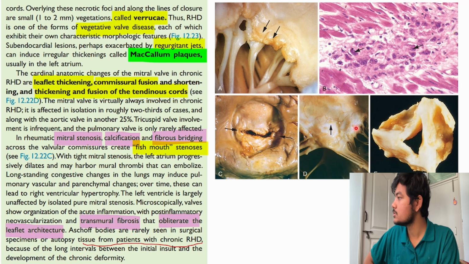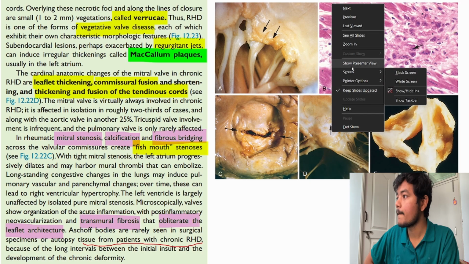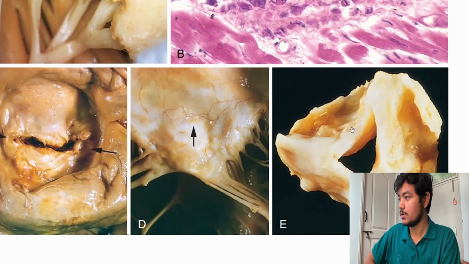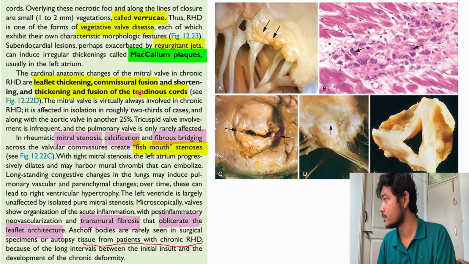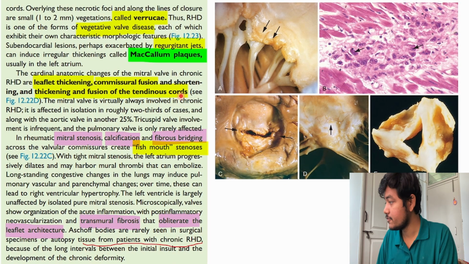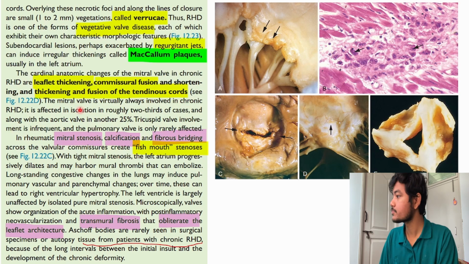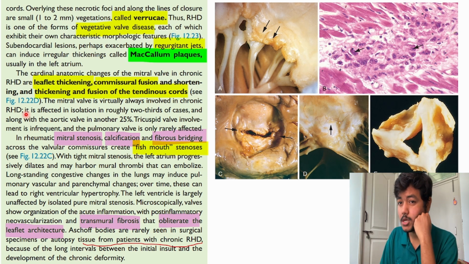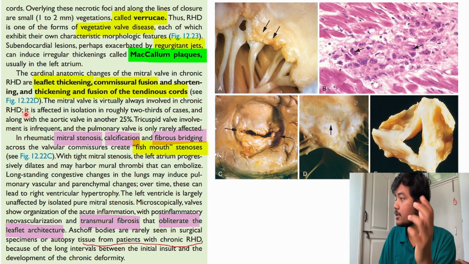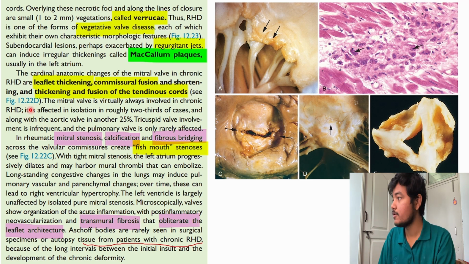Here, as you can see, at this part there will be thickening and fusion of the tendinous cords. The mitral valve is virtually always involved in chronic rheumatic heart disease. That means in the maximum number of cases the mitral valve is getting involved.